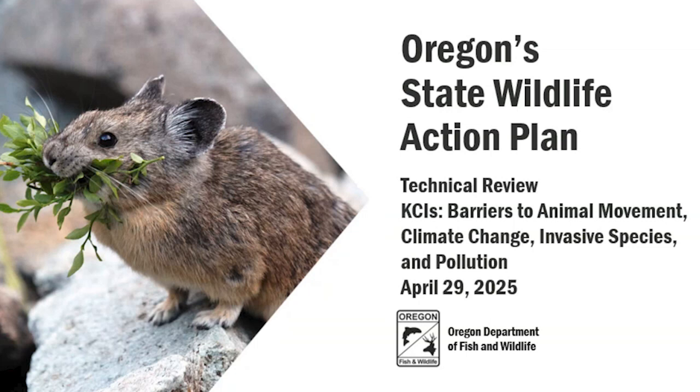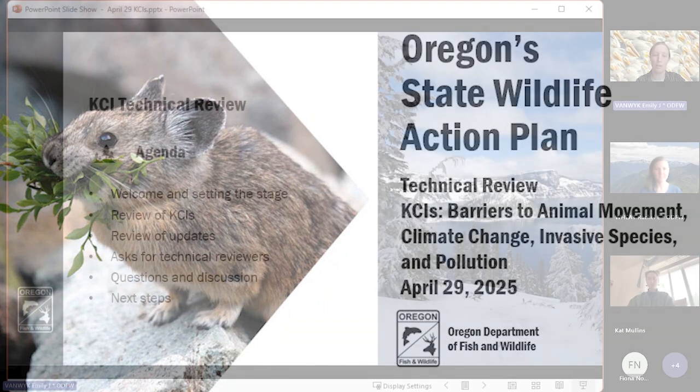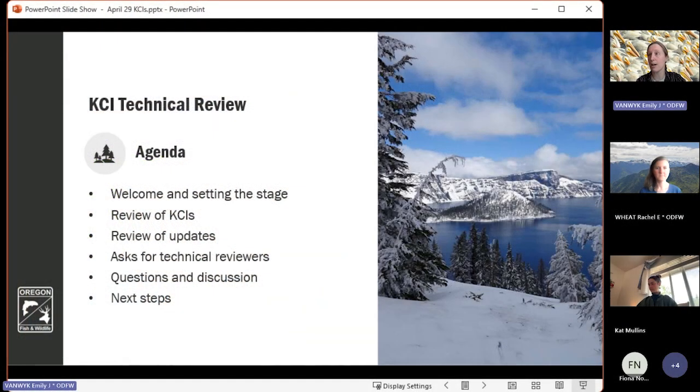So today we are discussing updates to our key conservation issues, or our KCIs, in Oregon's State Wildlife Action Plan. We have 7 KCIs addressed in the revised SWAP, and today's focus is on the 4 that ODFW's Wildlife Division led the update on. So those are specifically climate change, pollution, barriers to animal movement, and invasive species.